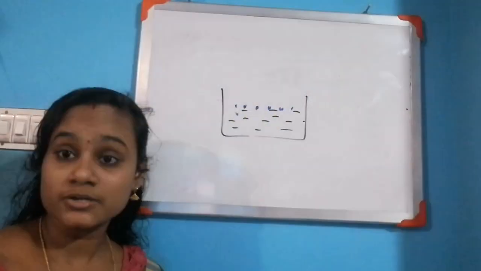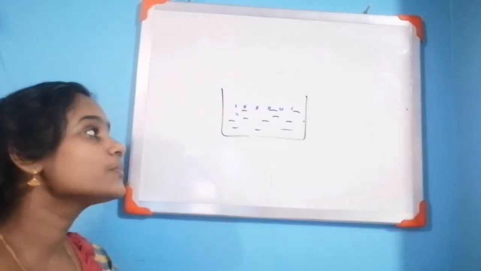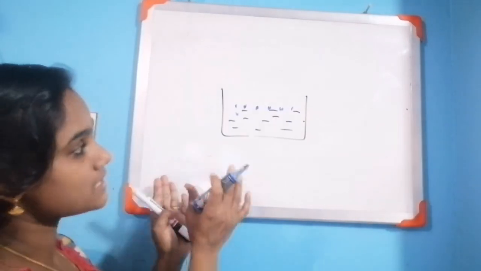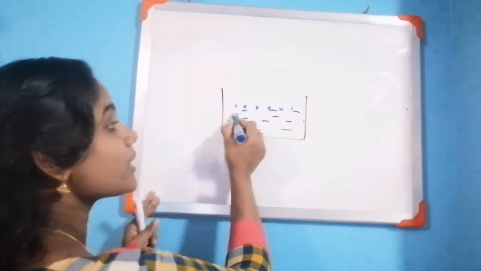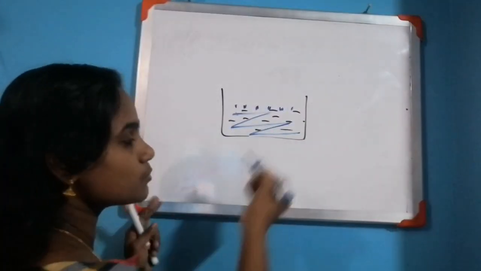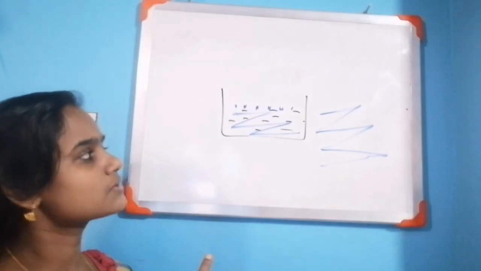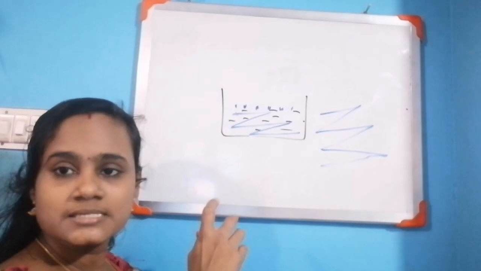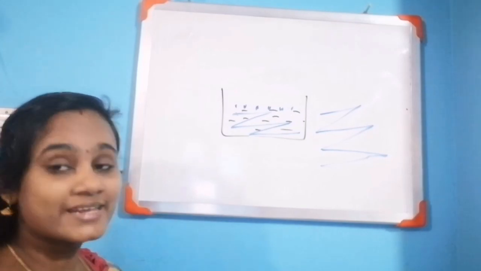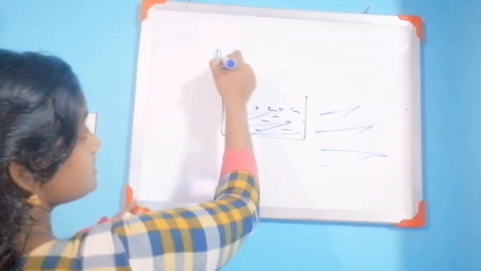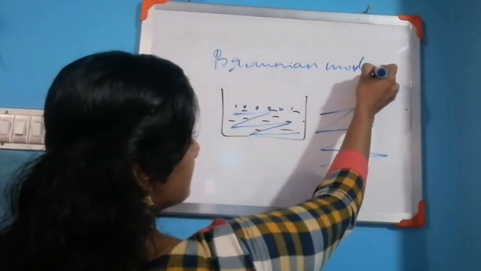Robert Brown, a scientist, did this experiment. He observed through a microscope that the pollen grains move in the water in a zigzag motion. That motion he called Brownian motion. Brownian motion is random motion.